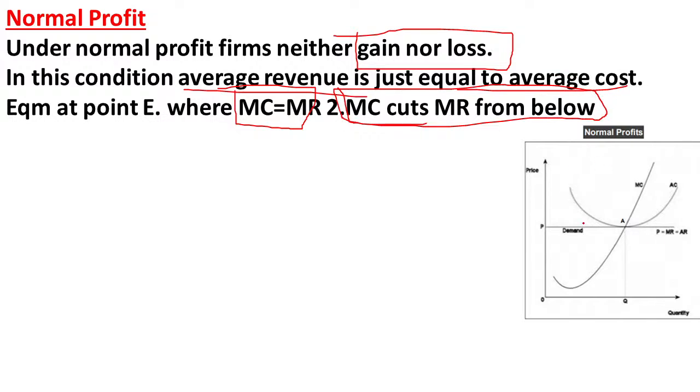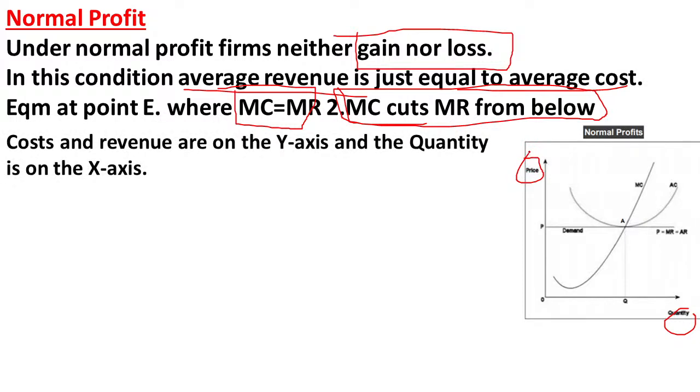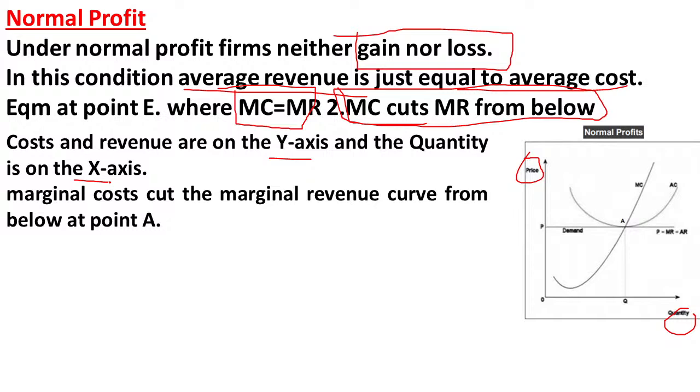So here you can observe this picture. On the x-axis we have taken quantity, and on the y-axis we have taken price and revenue. So cost and revenue are on the y-axis, and quantity is on the x-axis. Here this curve is the marginal cost curve, this is the average cost curve, and this is the price line, or marginal revenue curve, or average revenue curve.